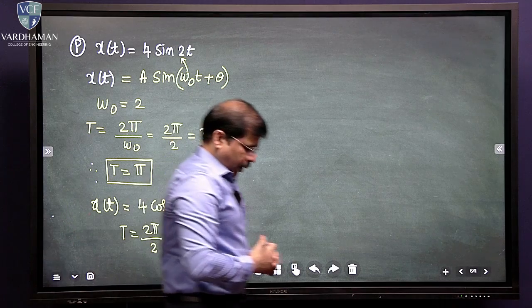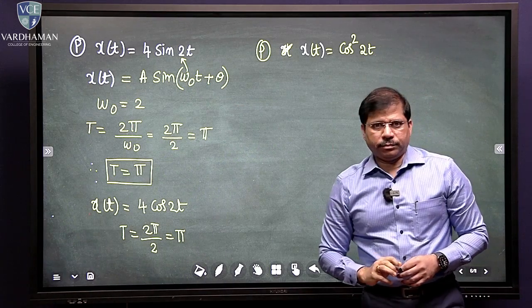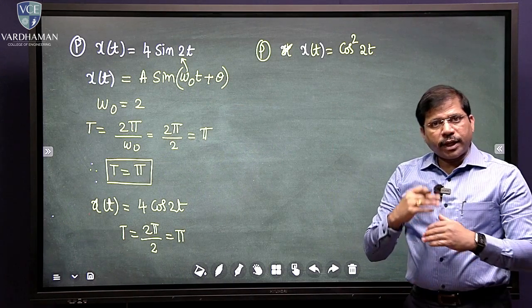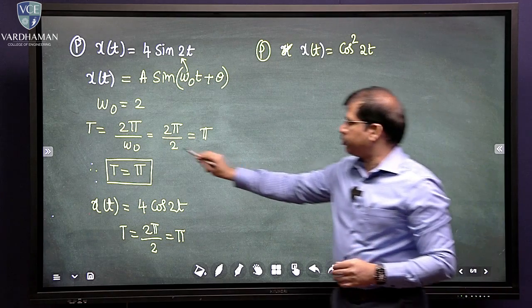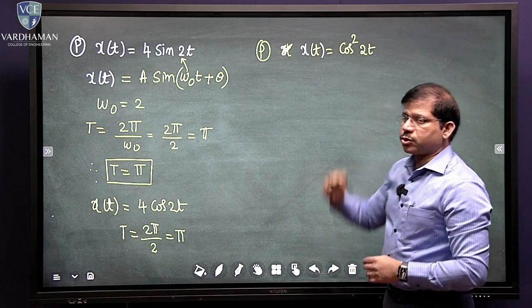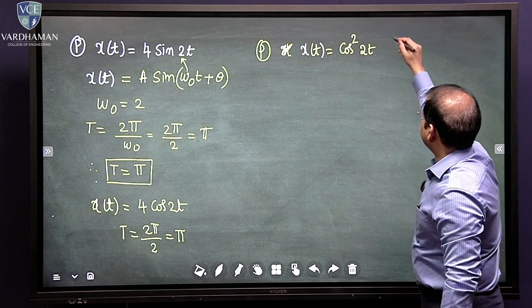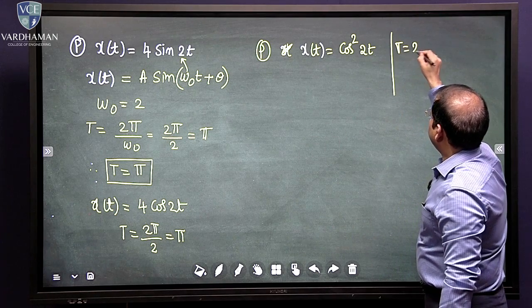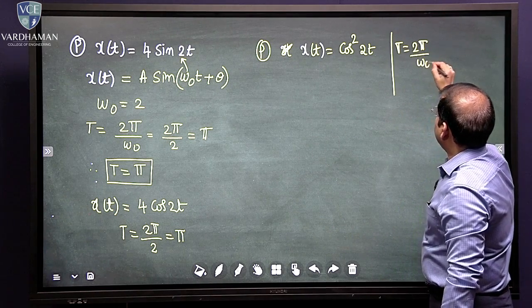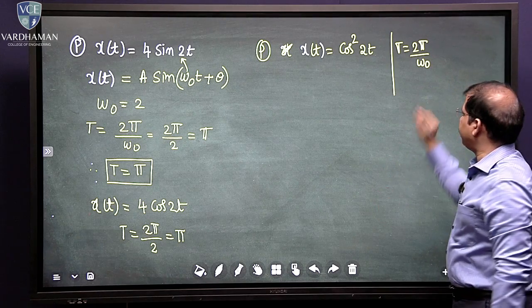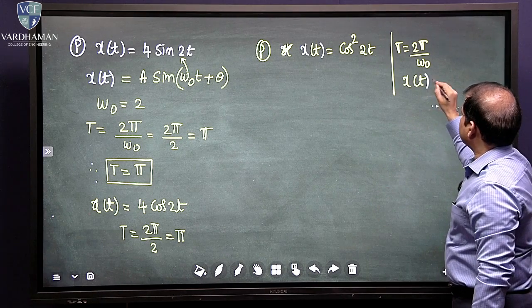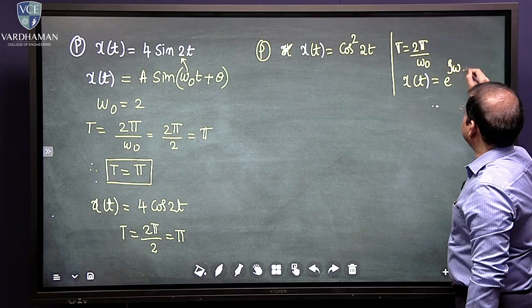Okay. Now, cos square 2t. Let us see this. You cannot directly apply this formula for this cos square 2t. You know why? Because if you can just recollect in today's class, the T equals 2 pi by omega naught formula we have derived assuming that x of t equals e power j omega t.